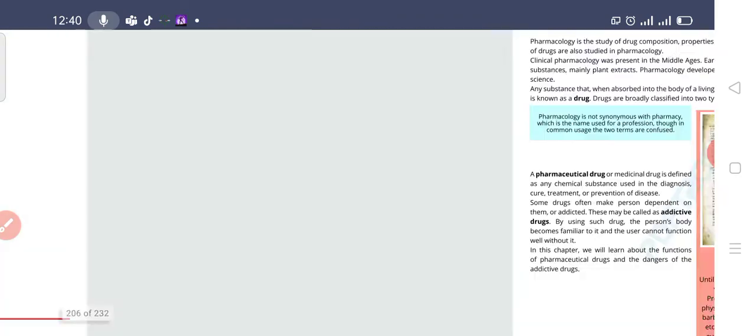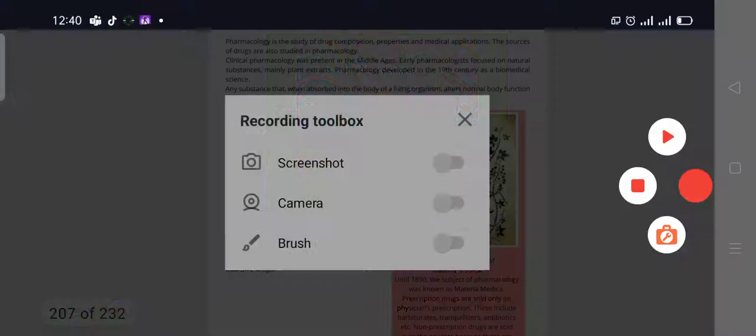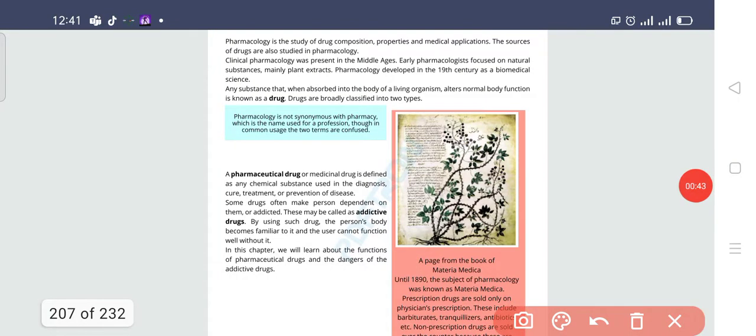It's like that, students. Pharmacology is basically the branch of biology in which we study the drugs' composition. We are going to study what? About the drugs. So you should know the definition of pharmacology at least. It is a study of the drug composition, properties, and medical application. And the most important thing is that the sources of the drugs are also studied in pharmacology.